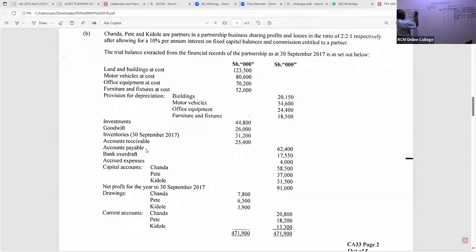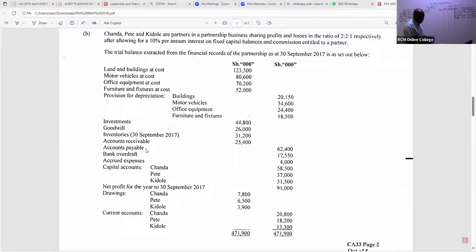So we have here payables. Payables, how much? The payables I can see there are 62-something, right? So we have here 62,400. Do we have any other liabilities that you can see there, ladies and gentlemen?